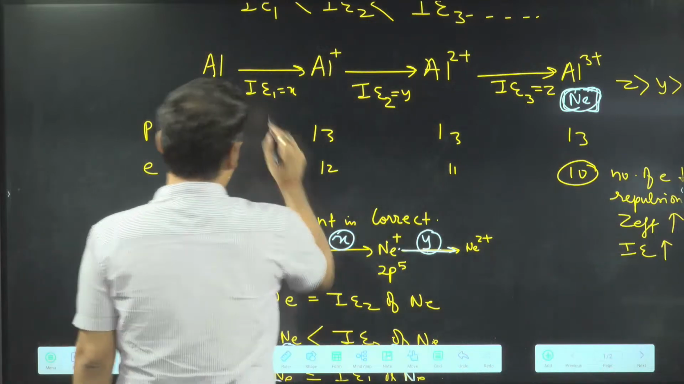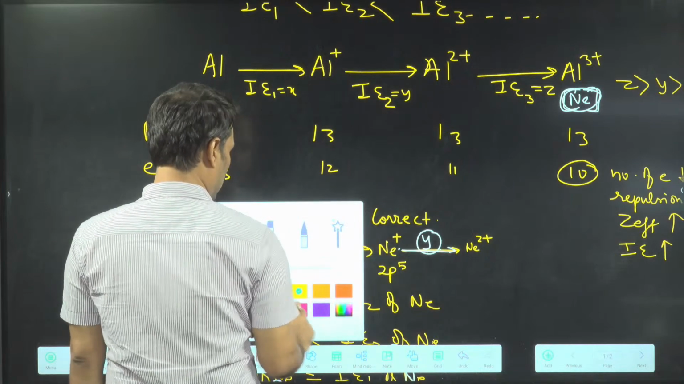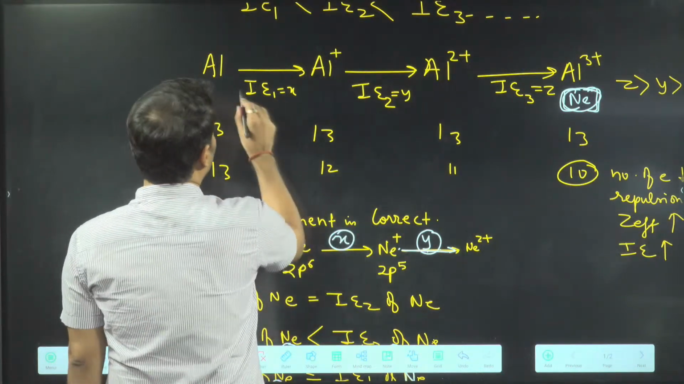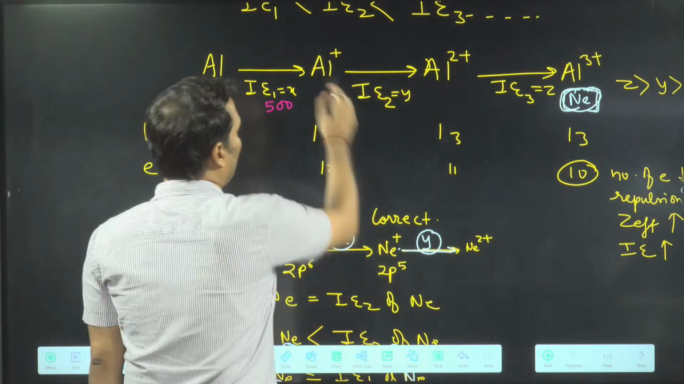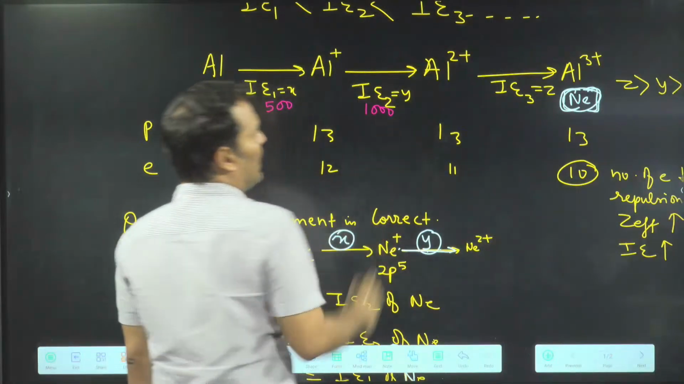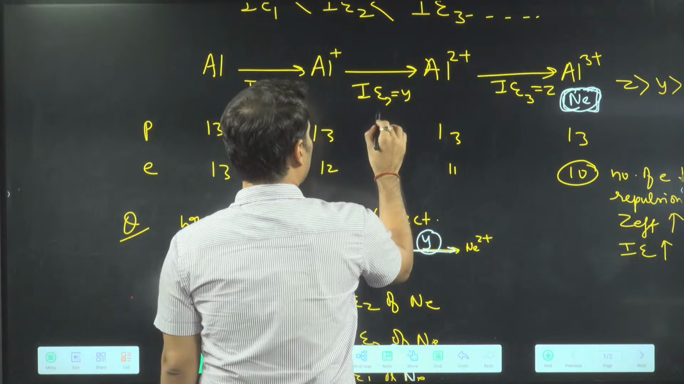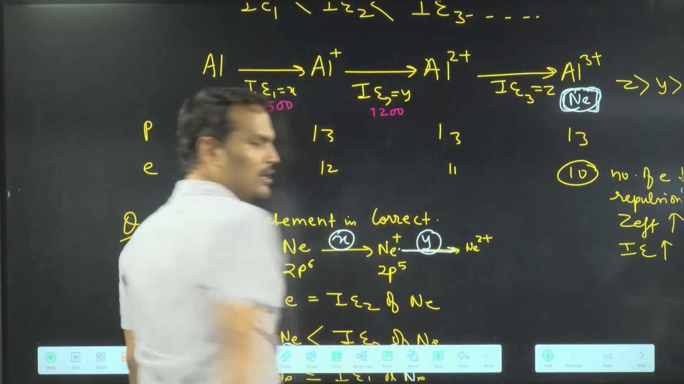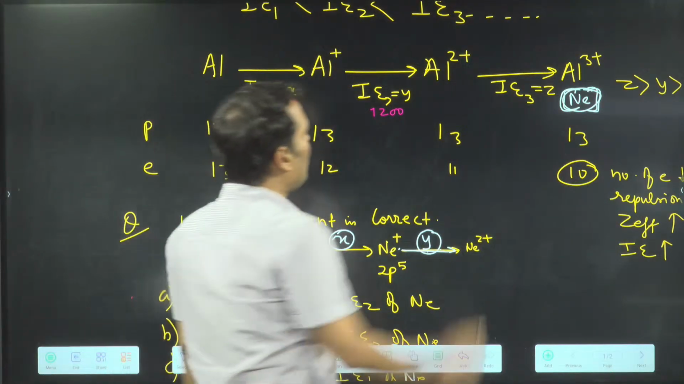Now what happens? Everyone listen here, I am supporting this with some data also. Suppose ionization energy 1 is 500. Now ionization energy 2 is more. So suppose it is 1000, or you can say 1200. Anything you can say. Suppose I am writing 1200. So see, it has increased. Gap is 700.